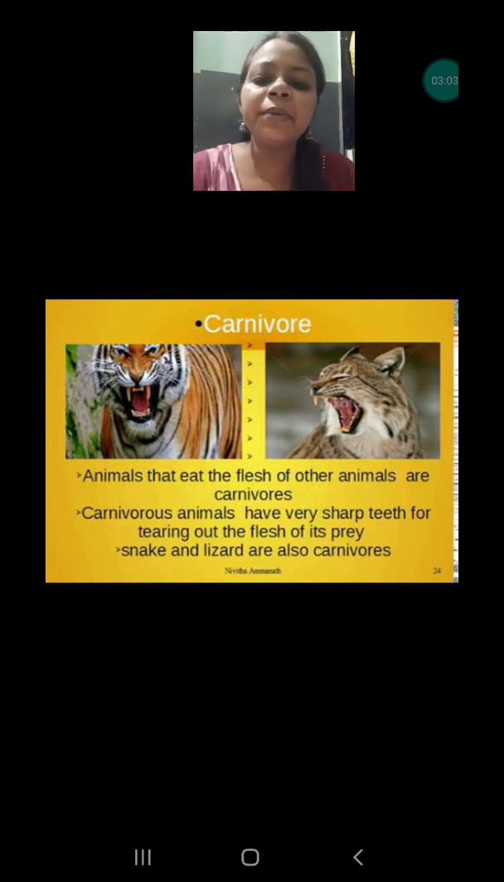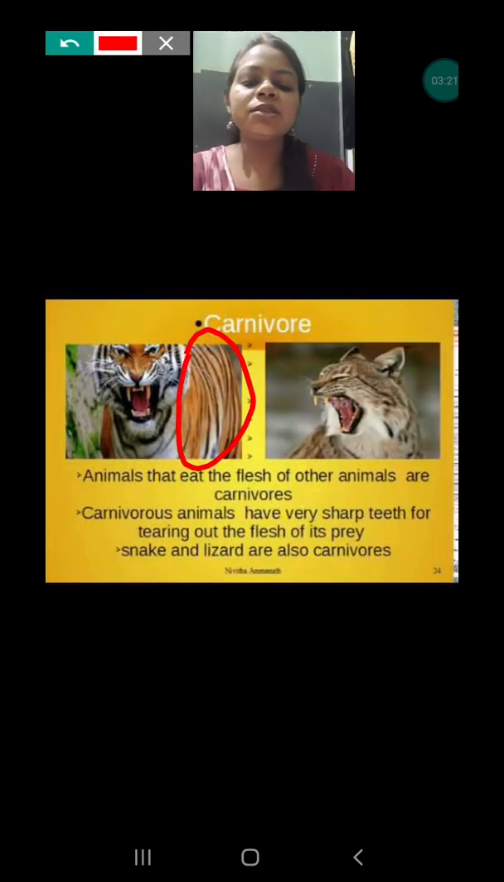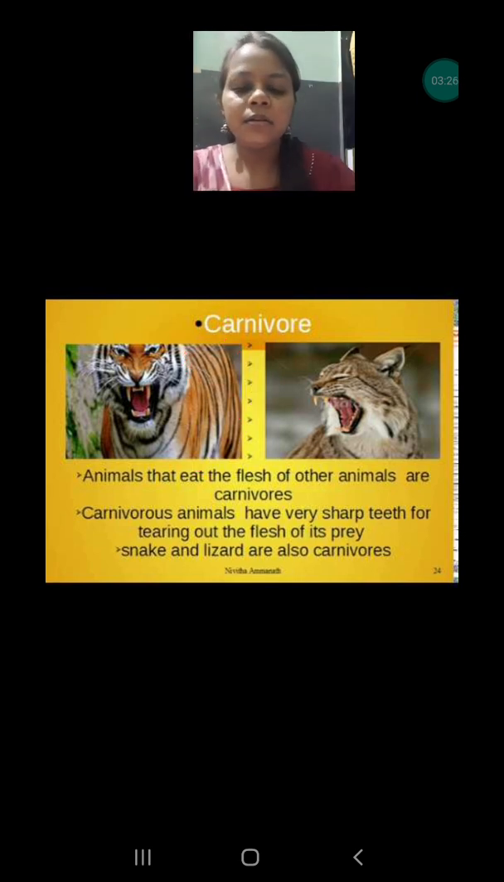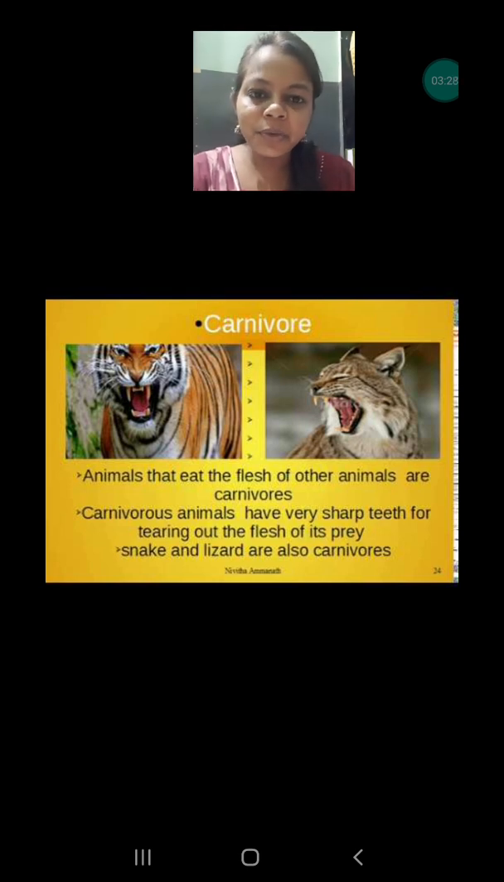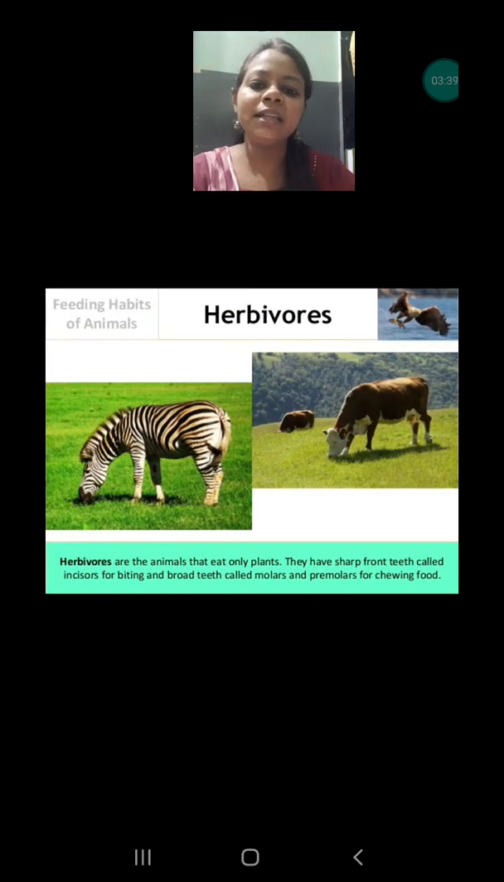So the first adaptation is their sharp teeth. Second is their claws. Their claws are very strong and sharp so that they can grip their prey and it cannot escape. Third is their body print, as you can see; this is also known as camouflage. This helps them hide their body so that they can wait for their prey and hunt. These are very good hunters, so their body has been adapted accordingly, so that they can kill other animals and eat them.